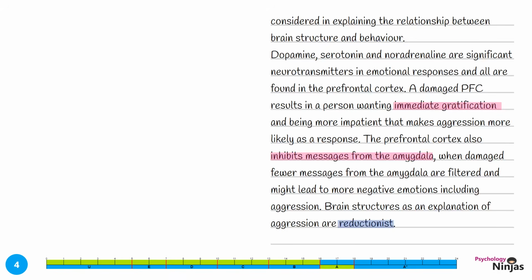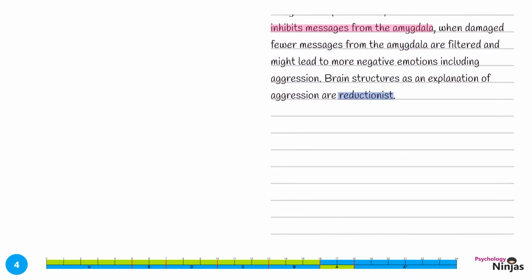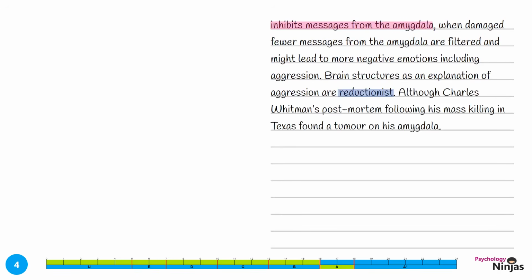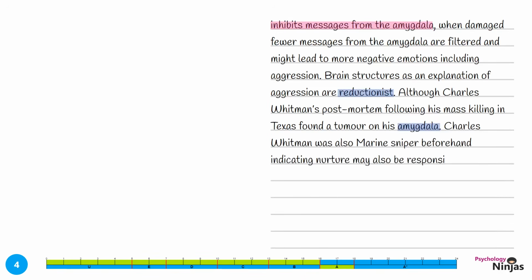We want to select one to explain in order to develop our evaluation. Although Charles Whitman's post-mortem following his mass killings in Texas found a tumour on his amygdala, which would support brain structure as an explanation, we have a counter-argument. Charles Whitman was also a Marine sniper beforehand, indicating nurture may be responsible. So we need to also consider nurture and environmental factors, or social psychological explanations.